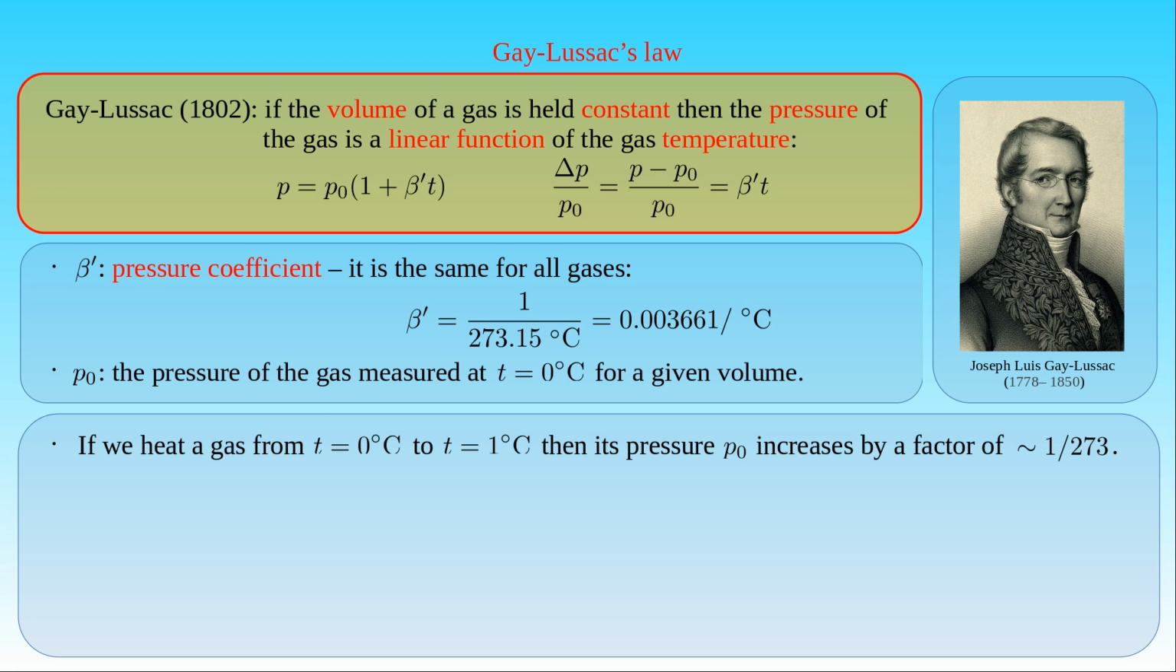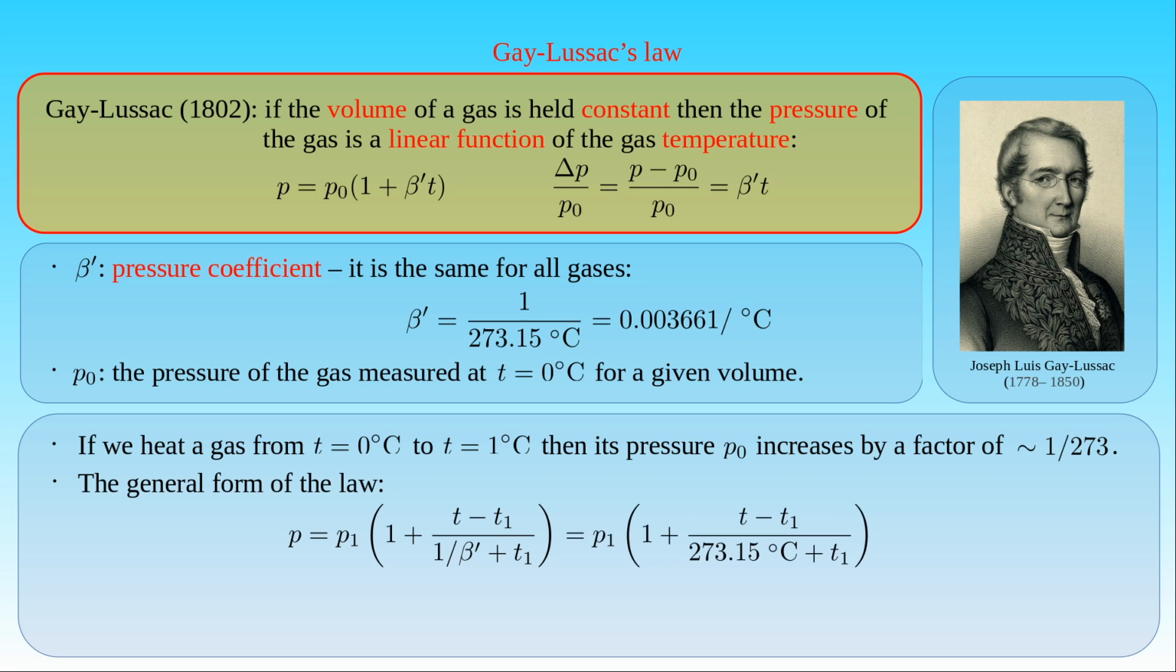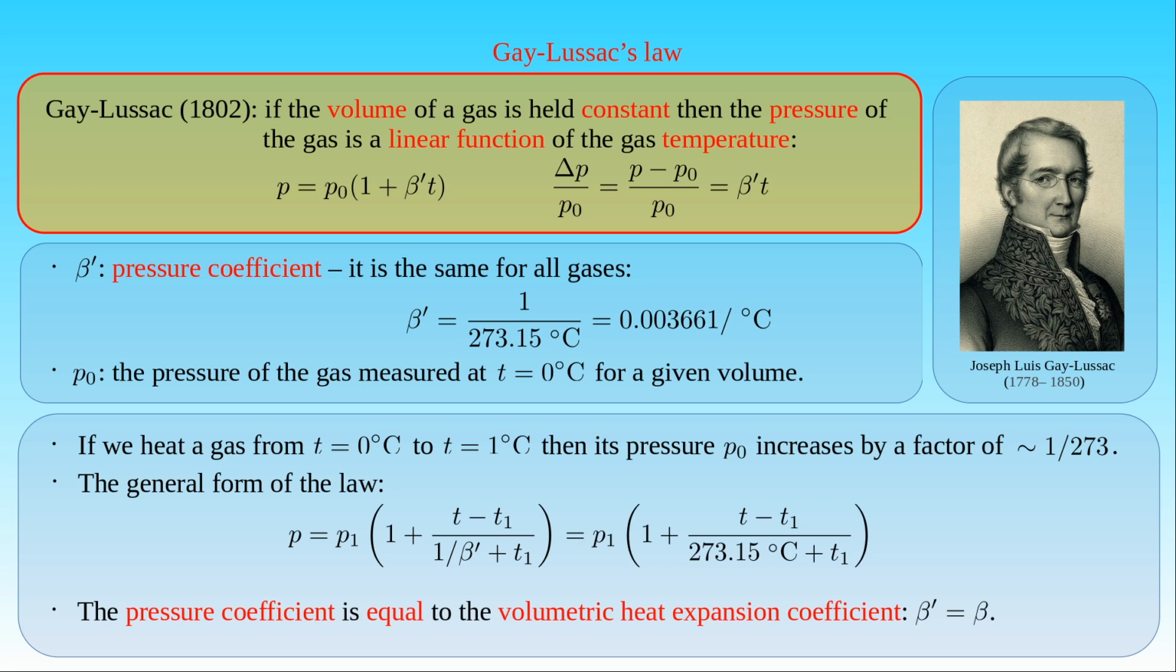We can also derive the general form of Gay-Lussac's law in the same way as in the case of Charles's law. The general formula states the following. For a constant volume, the pressure P of a gas measured at the temperature T is equal to a reference pressure P1 of the gas measured at the temperature T1, times 1 plus the ratio of T minus T1 to 1 over beta prime plus T1. Here T1 is an arbitrary reference temperature. We can also substitute the value of the pressure coefficient in the equation. We see that the pressure coefficient is equal to the volumetric expansion coefficient, that is beta prime is equal to beta, and the expansion or contraction factor in Gay-Lussac's law is the same as the one in Charles's law.